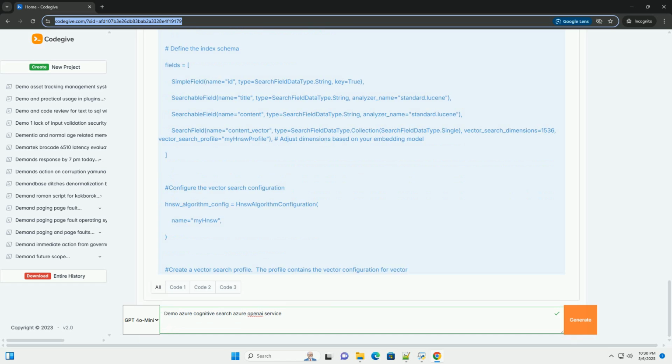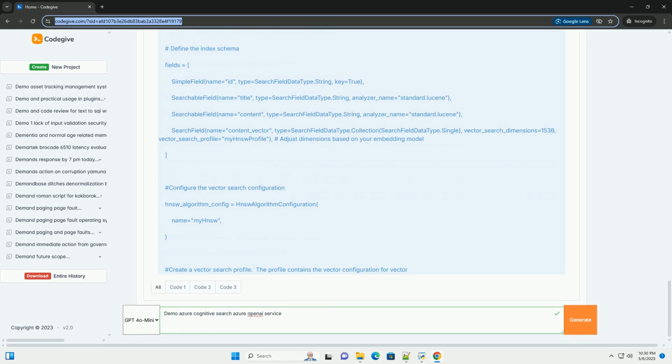3. Azure OpenAI service. You'll need access to the Azure OpenAI service. Request access if you don't have it. Create an Azure OpenAI resource in the Azure portal, and make sure the region you choose has the models you want to use available. Note the service name, resource group, endpoint, and key. 4. Python environment. Set up a Python environment with the necessary libraries. I recommend using a virtual environment. 5. Editor: VS Code, Jupyter Notebook, or your preferred IDE.